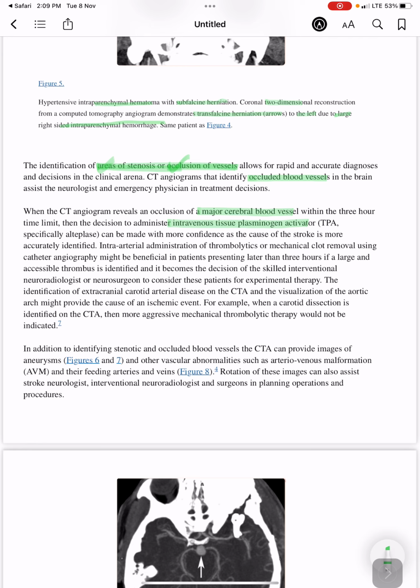So, intra-arterial administration of thrombolytics or mechanical clot removal using catheter angiography might be beneficial in patients presenting later than 3 hours if a large and accessible thrombus is identified, and it becomes a decision of the skilled interventional neuroradiologist or neurosurgeon to consider these patients for experimental therapy.